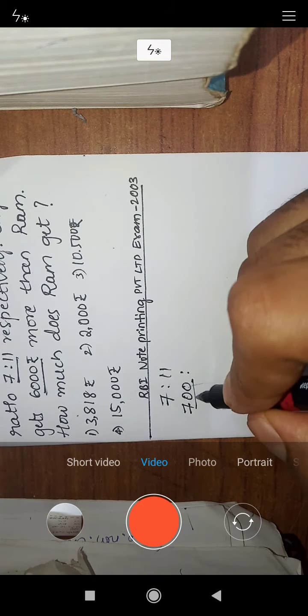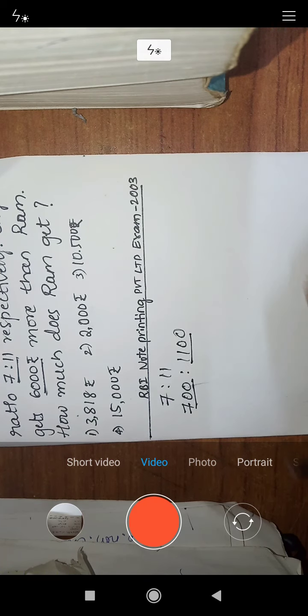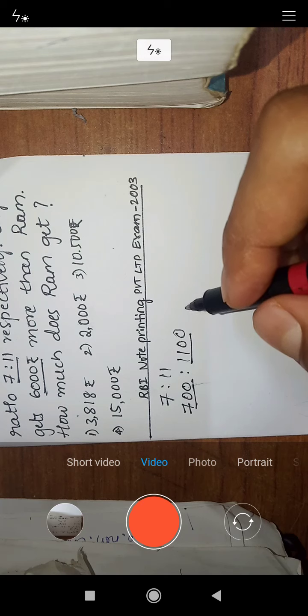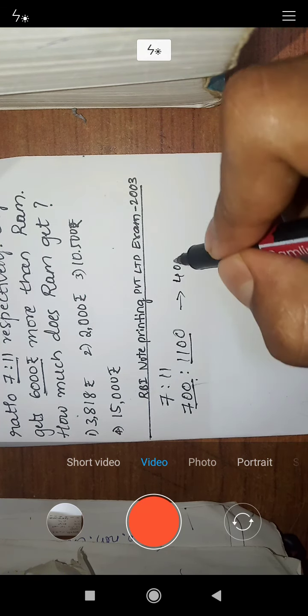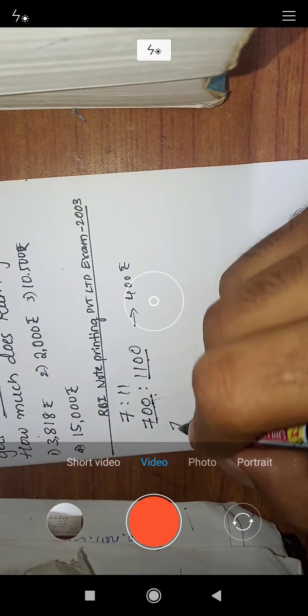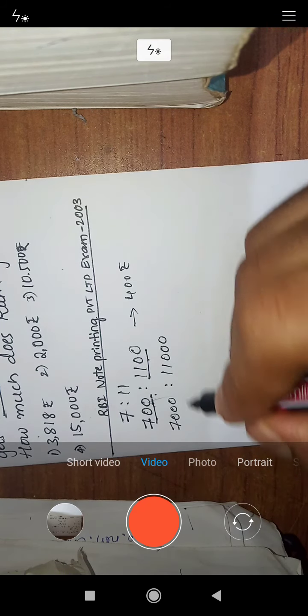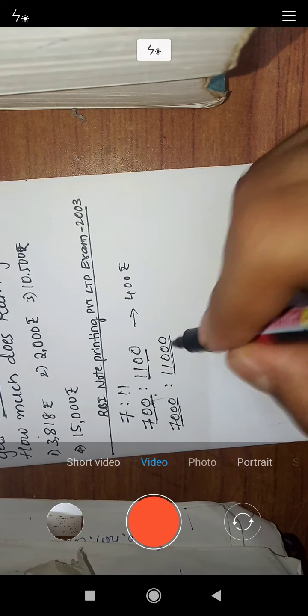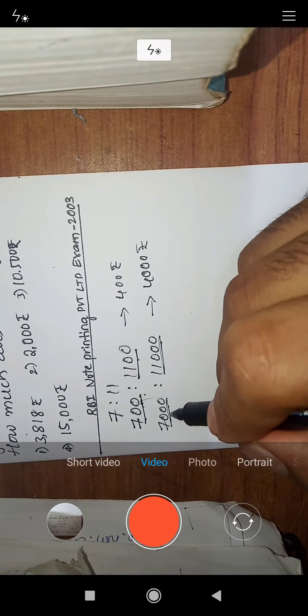If Ram has 700, then Shyam has 1100 rupees, so there will be 400 rupees more. Shyam has 400 rupees more than Ram. If there will be a distribution of 7,000 and 11,000, then there will be 4,000 rupees.